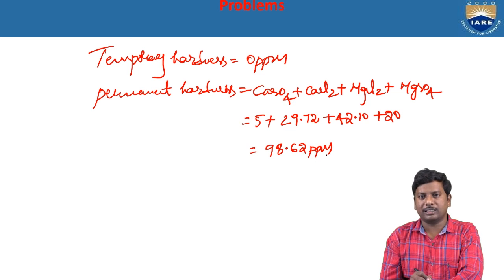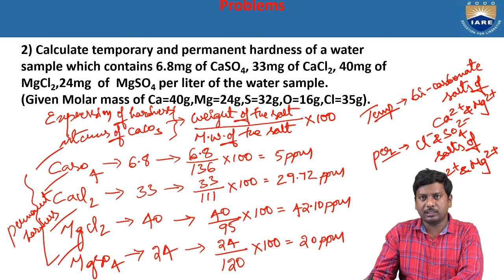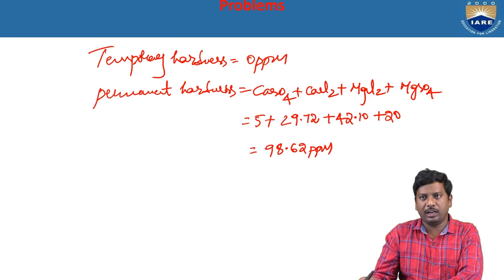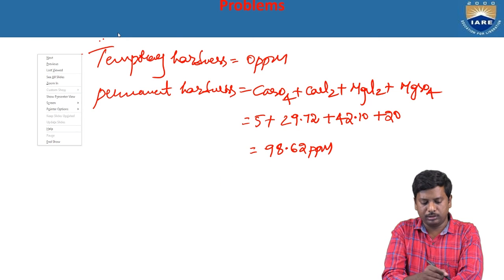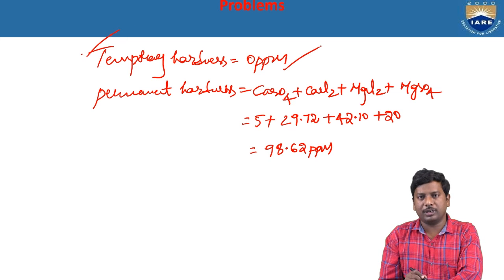So as per the given problem, they ask the temporary and permanent hardness of the water. The temporary hardness is 0 ppm, because as per the given data, there are no bicarbonate salts of calcium and magnesium. All the salts cause only permanent hardness. That's why the value of the permanent hardness is nearby 98.62 ppm. So this is the solution for the given model problem.